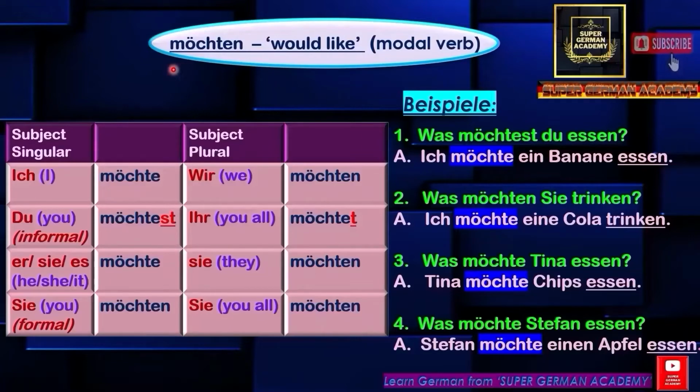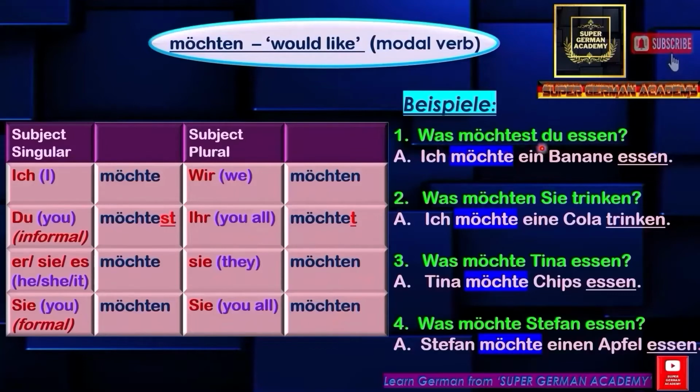So one of the modal verbs used in this lection is möchten. Bedeutet would like. Let's see its conjugation. For subject singular, ich möchte, du möchtest, er/sie/es möchte. For subject plural, wir möchten, ihr möchtet, sie möchten, Sie möchten. Let's see a few example sentences.